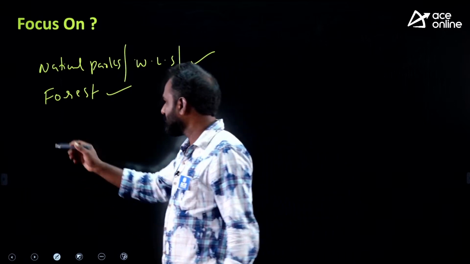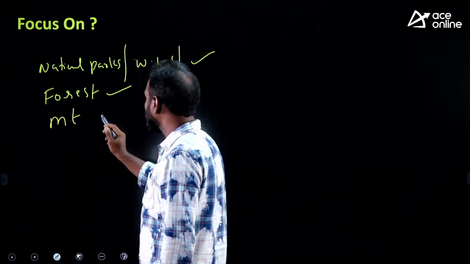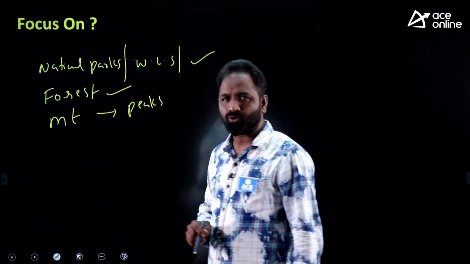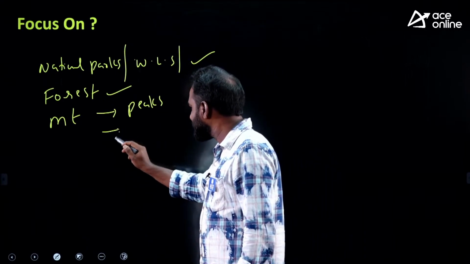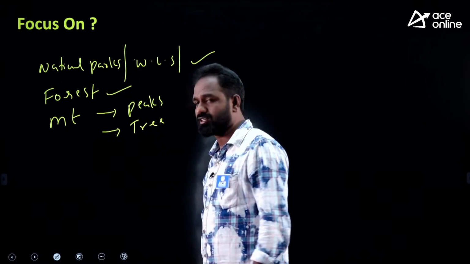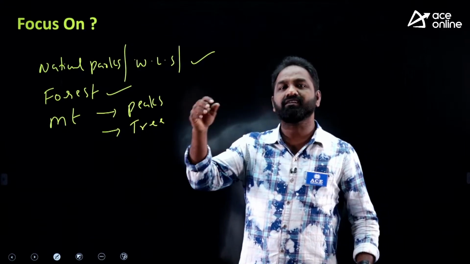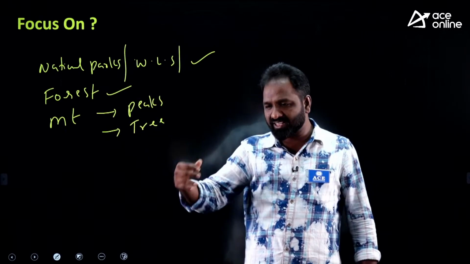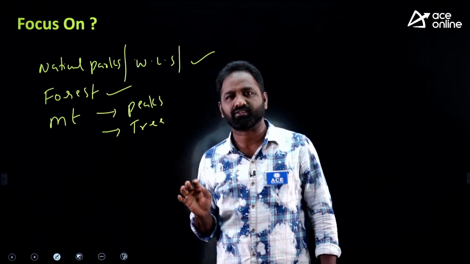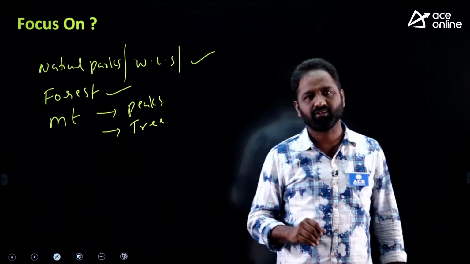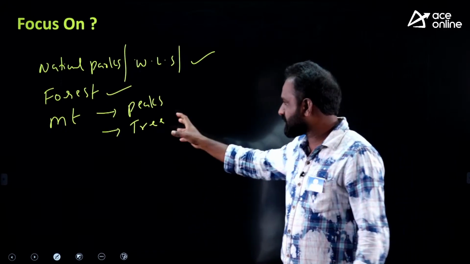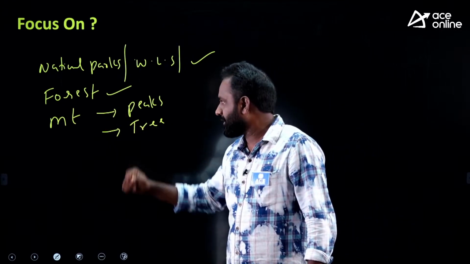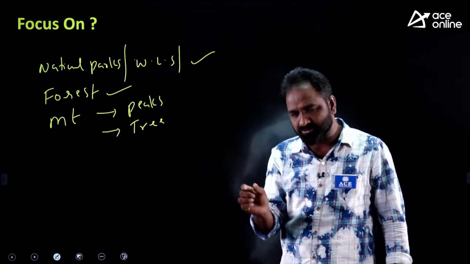And they are asking one more thing about the mountains. About the mountains, they are asking questions about the peaks, and even about trees. They will give you one particular tree and say, this particular tree, you can see in which of the following mountains. They will give you four types of mountains. So based on this, please go through the types of forest and the types of mountains.